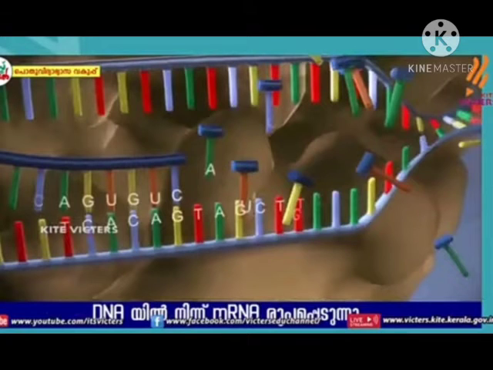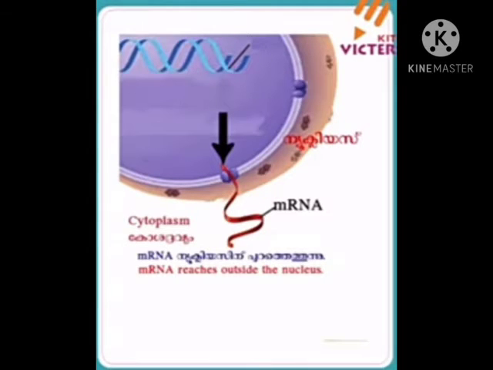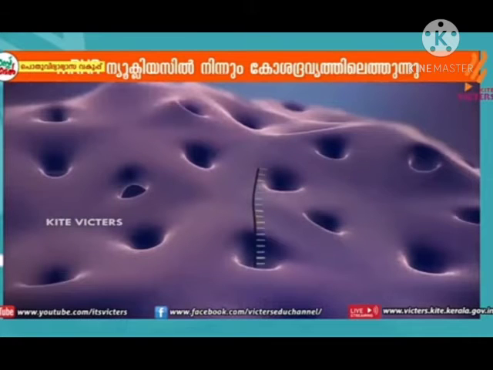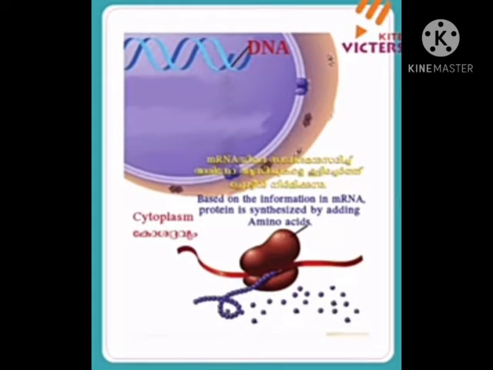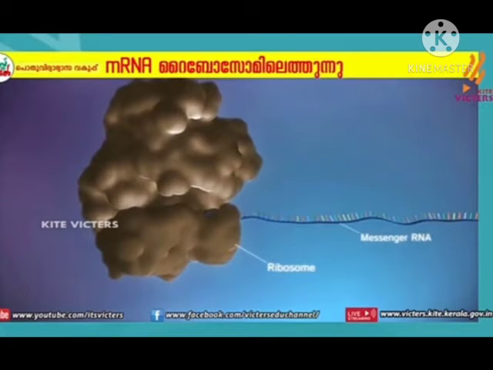Look how mRNA is formed from the DNA strand. This mRNA comes out of the nucleus through nuclear pores and reaches the cytoplasm. It combines with the ribosomes in the cytoplasm. And here the synthesis of protein takes place.